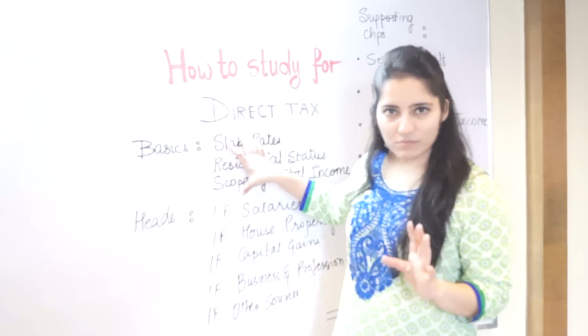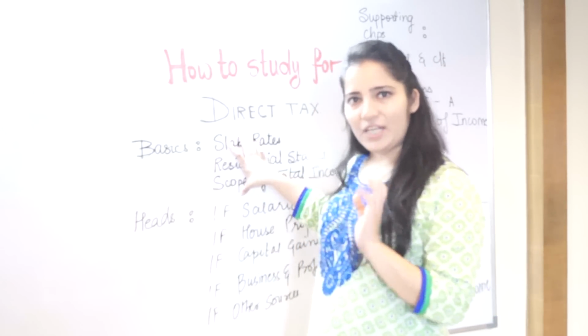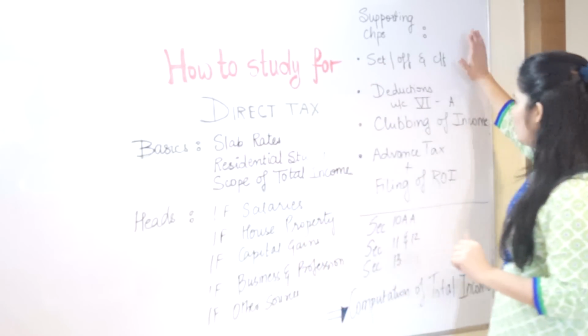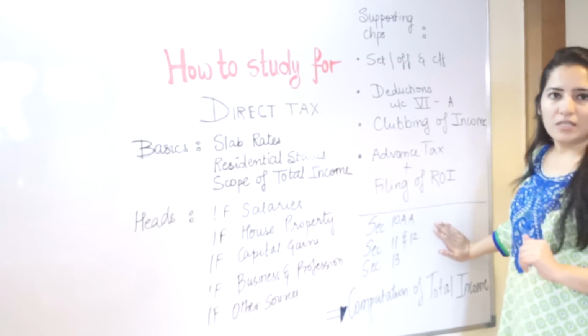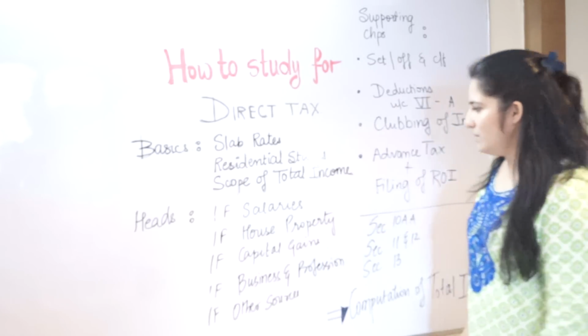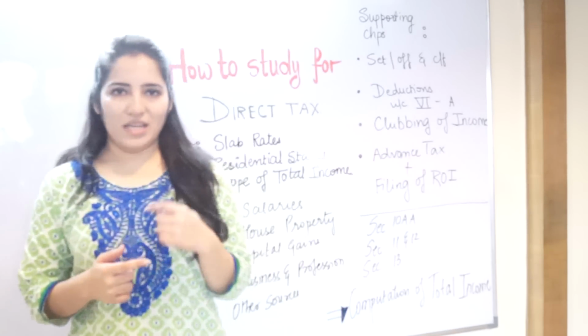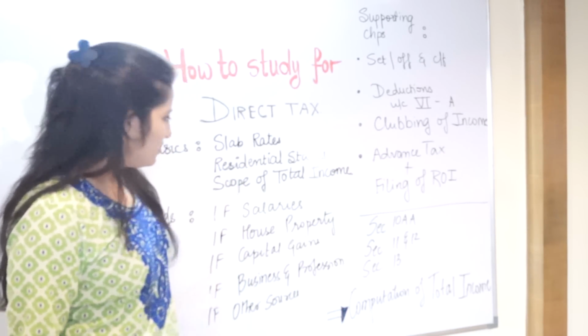The revision of income from heads should take 6 days. This portion should take half a day, 6.5 days. Now, remaining 2 days, we come to the supporting chapters. Now, studying for these chapters is equal to studying for these chapters.